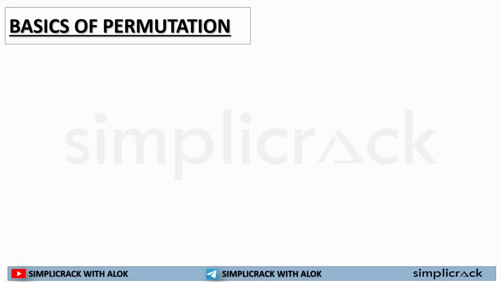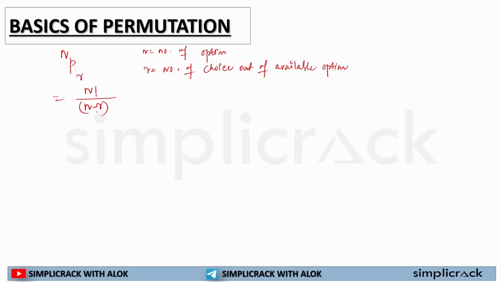Now, in the basics of permutation, the formula that will be used is nPr. Here n means the number of options or number of objects you have, and r means the number of choices you will make from the available options. If I solve it, it will be n factorial divided by (n minus r) factorial.